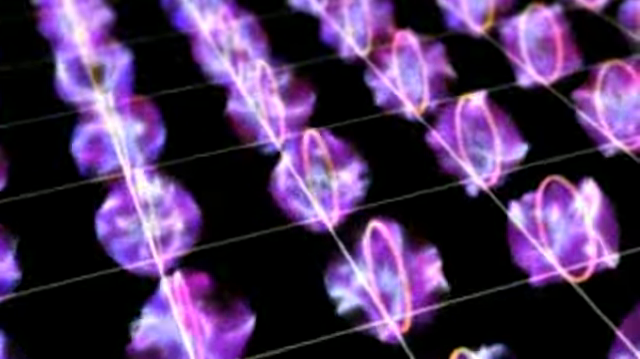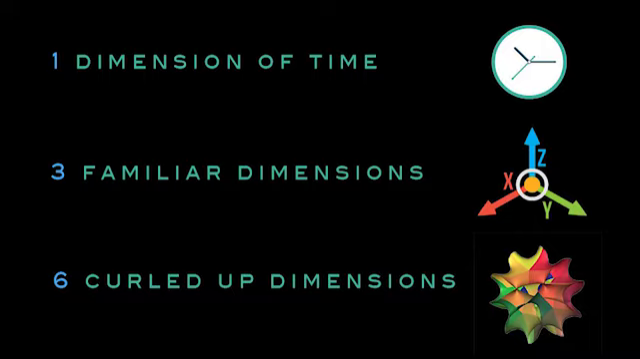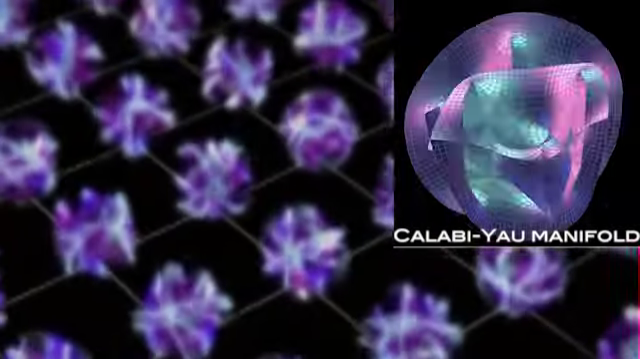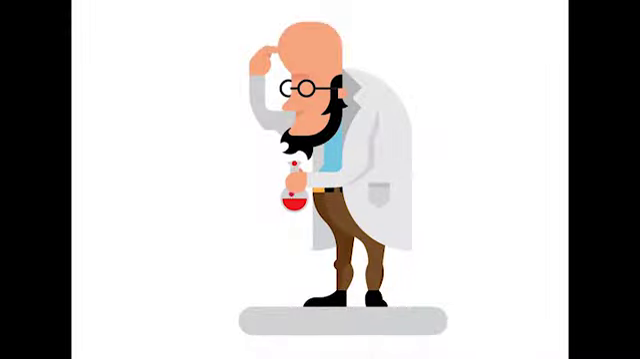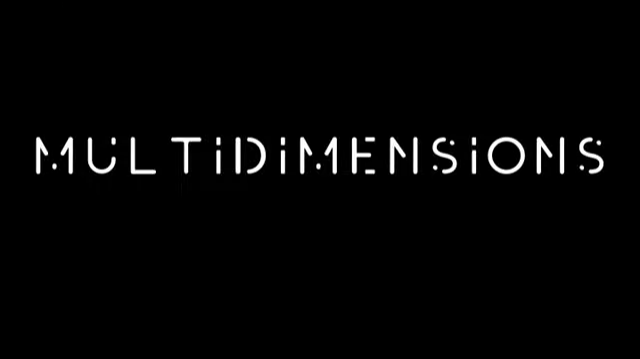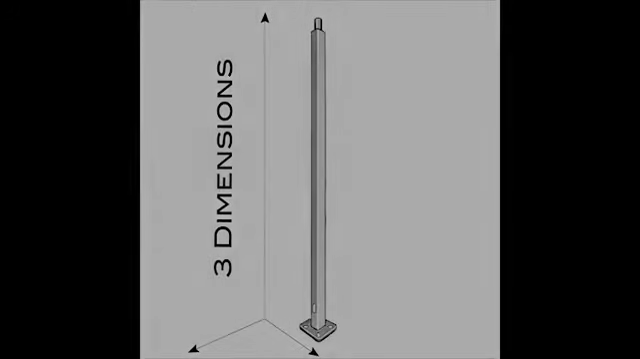These strings are visualized vibrating in 10 dimensions: 1 time, 3 dimensions, and 6 extra curled up dimensions in a structure known as Calabi-Yau manifold. So, if other dimensions exist, where are they? This can be explained with the example of a square pole. When seen from a distance, it looks one-dimensional, but from the front it is actually 3-dimensional.